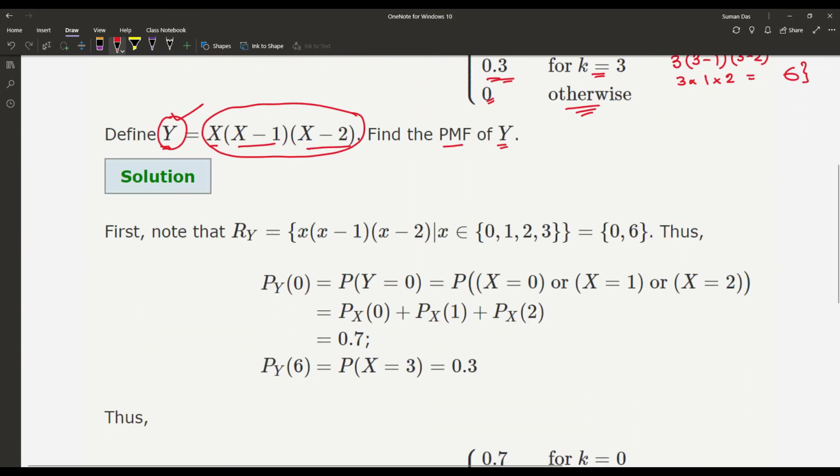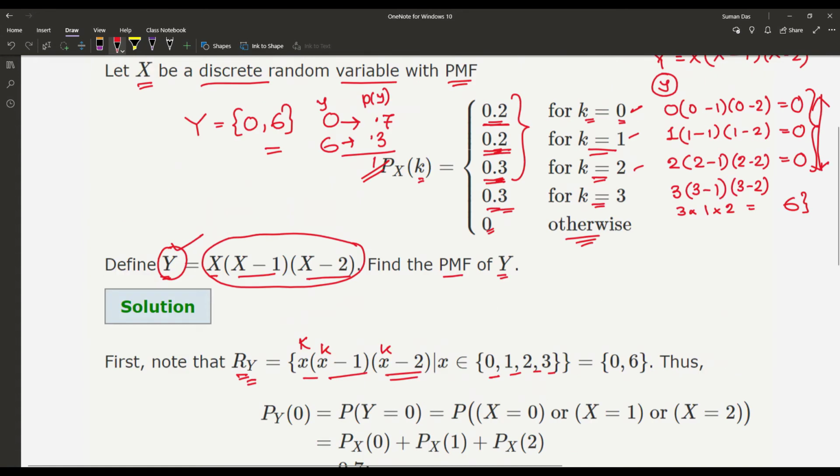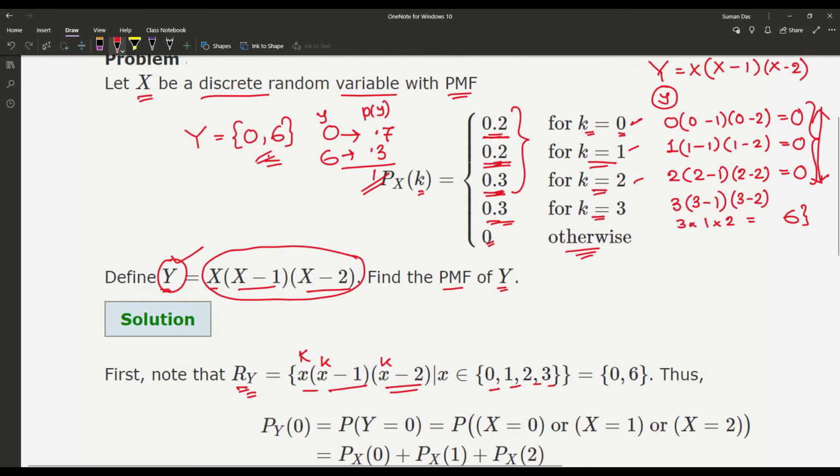If we look at the problem statement, R_Y is X into (X minus 1) into (X minus 2), where x belongs to 0, 1, 2, 3, and Y has the values 0 and 6 only from that calculation. So when P_Y of 0, that means Y is equal to 0, that gives us P_X of 0, or X equal to 1, or X equal to 2.